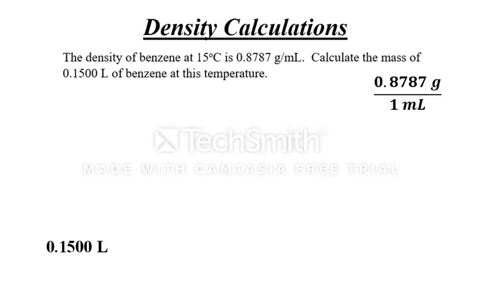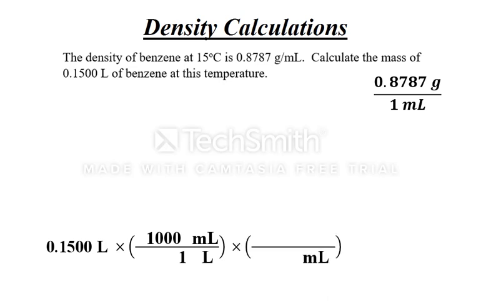So I start with the 0.1500 liters of benzene, and I will set up my first conversion factor with liters on the bottom, so it cancels out. I can't use my density as a conversion factor yet, since I have liters and not milliliters. So I'll just convert from liters to milliliters first. 1,000 milliliters equals 1 liter. Okay, so I now have milliliters, but I'm looking for mass, so I need to keep converting. Since milliliters is now on top, I'll need to bring that down to the bottom of the second conversion factor.